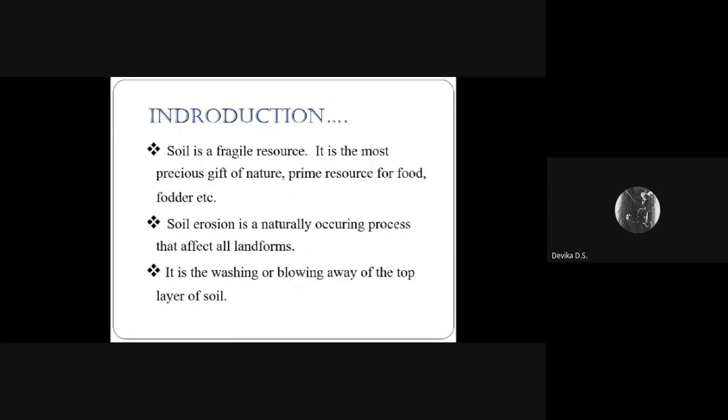Soil erosion is a naturally occurring process that affects all landforms. In agriculture, soil erosion refers to the wearing away of a field's topsoil by the natural physical force of water. The three actions involved are soil detachment, movement, and deposition. Soil erosion is the washing or blowing away of the top layer of soil by the action of wind or water.